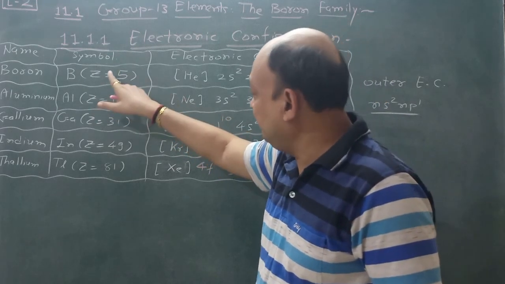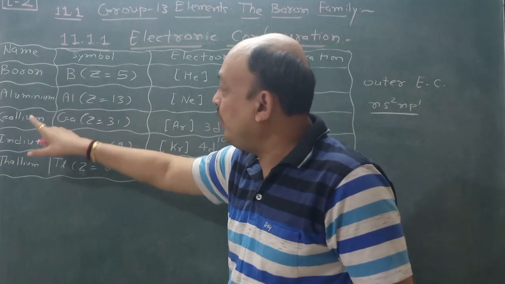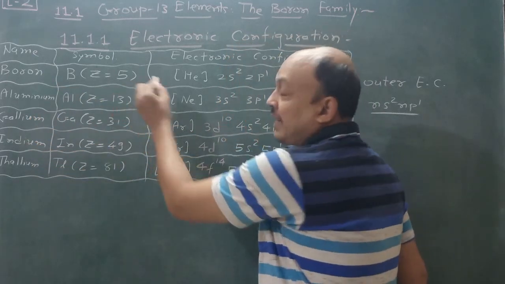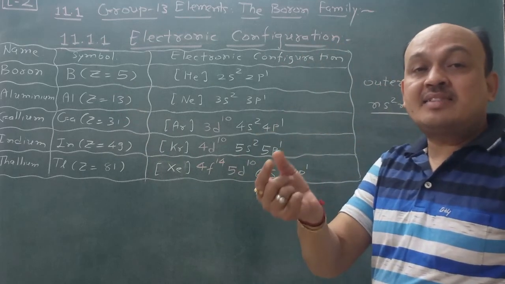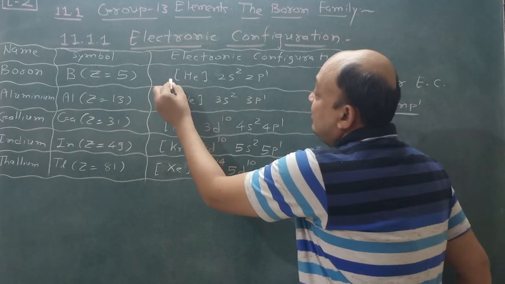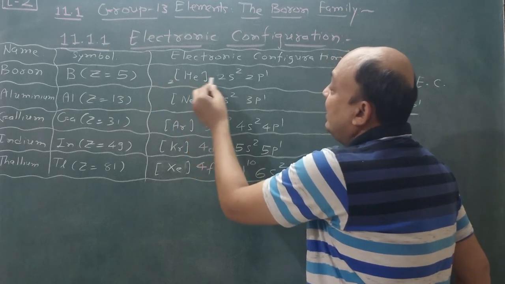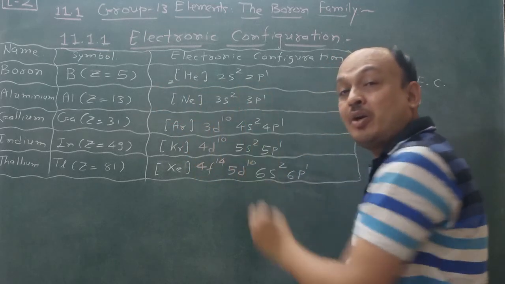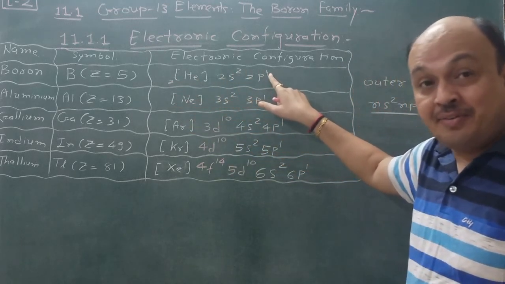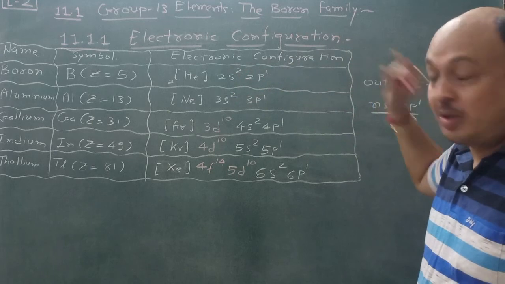It is followed by aluminium, gallium, indium, and thallium. So boron Z is equal to 5. The nearest noble gas is He, so He 2, and then 2s2 2p1 according to the Aufbau principle. So 2 plus 2 is 4, 4 plus 1 is 5. So this is all about boron.